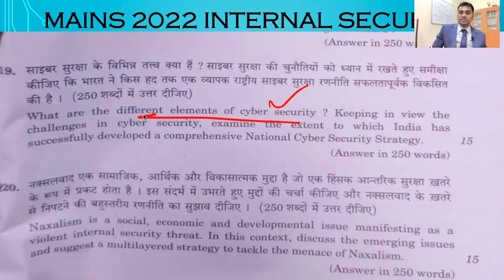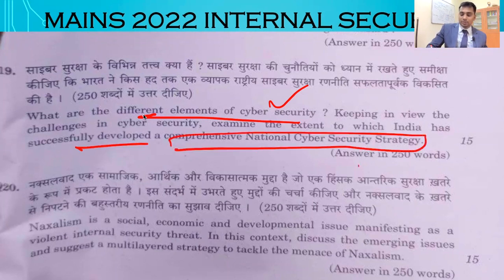Keeping in view the challenges in cyber security, examine the extent to which India has successfully developed a comprehensive national cyber security strategy. Now you can write this with the inputs that we have discussed in the class. I have said clearly what the legislative measures, executive measures, and other measures adopted in order to build a comprehensive national cyber security policy are. Very simple question, direct question.